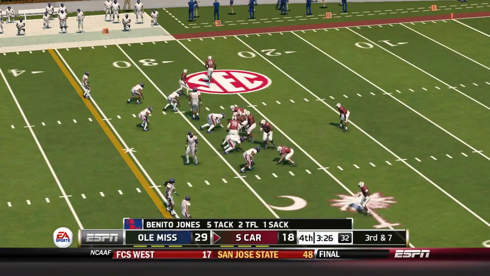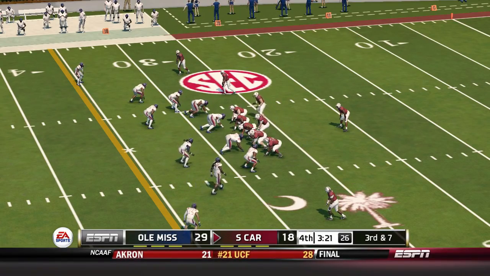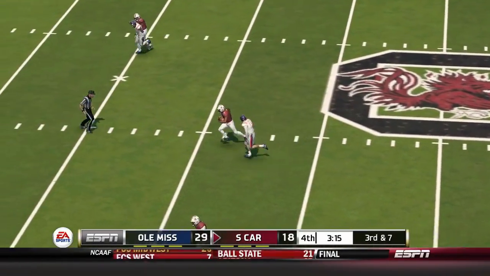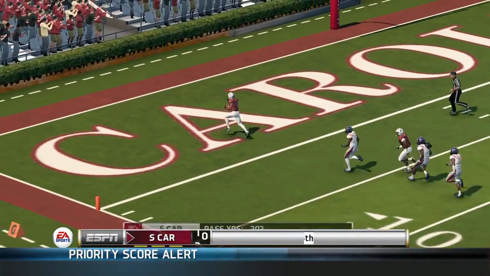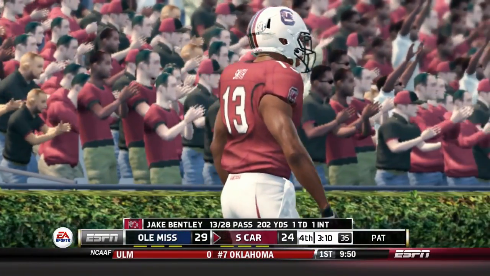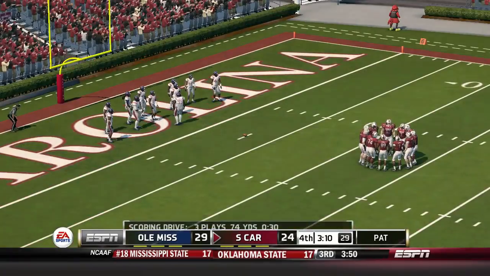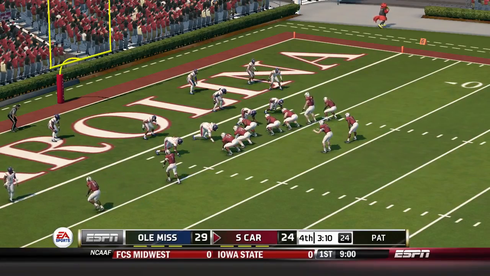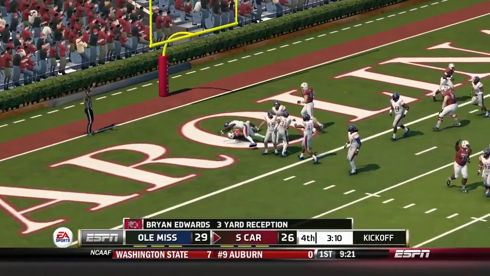Completes it across the middle. At the 30, has some daylight. He scores. What a play. And they're looking to get 2 points here. He's got it for 2.